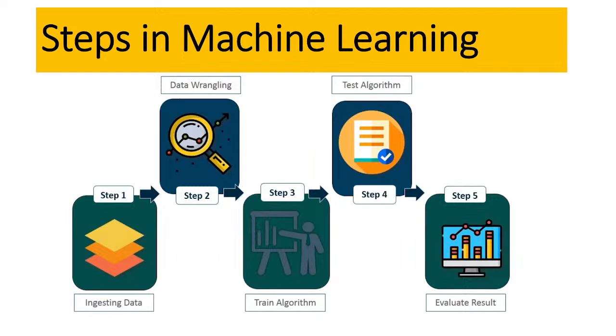Then in the second step, you need to do data wrangling. At this time we need to filter the data and also clean the data. This type of analysis we do in the second step. After that, in the third step, we need to make the data set, train the algorithm, and also test the algorithm. In the fourth step, this data set is chosen for training the algorithm and also testing the algorithm. And after that, in the final step, we can evaluate the result.